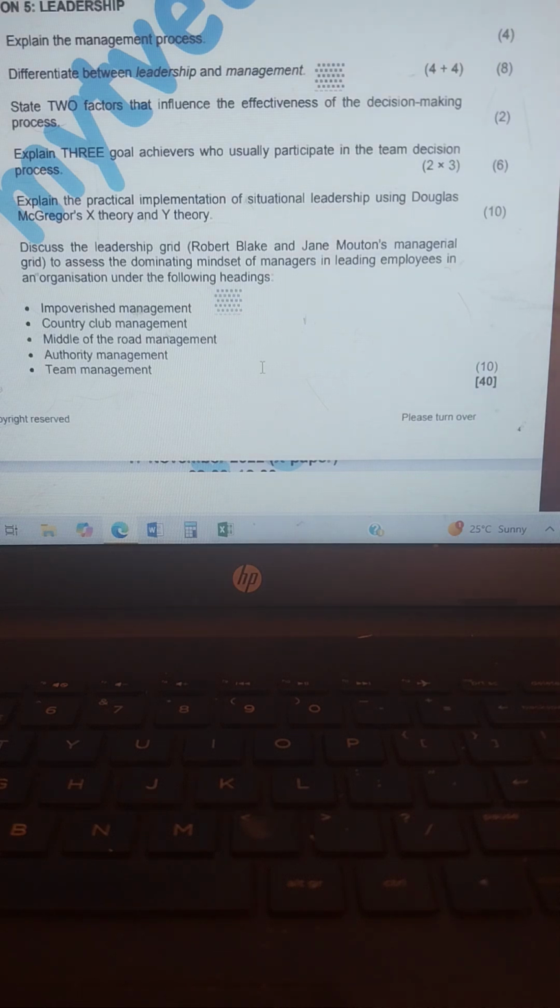The second step is organizing, which is deciding how the organization is going to implement the plans. The third step is leading, which ensures that people in the organization are willing and able to implement the plans to achieve goals. The fourth step is controlling, which is measuring how well the organization is doing in the implementation of the plans and taking corrective measures if plans are not adhered to.